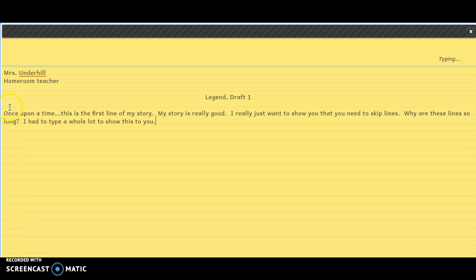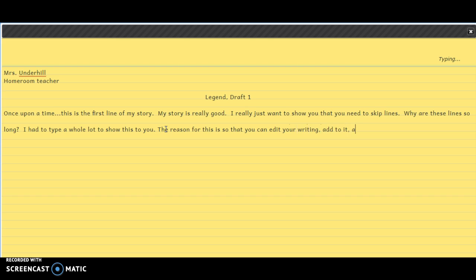So you need to skip lines. So notice I have a line of text here, and then the next line, that isn't what I want. I want you to make sure that you have a line in between each line. So this is so that you can edit your writing, add to it, and even have others make notes between your lines of writing.